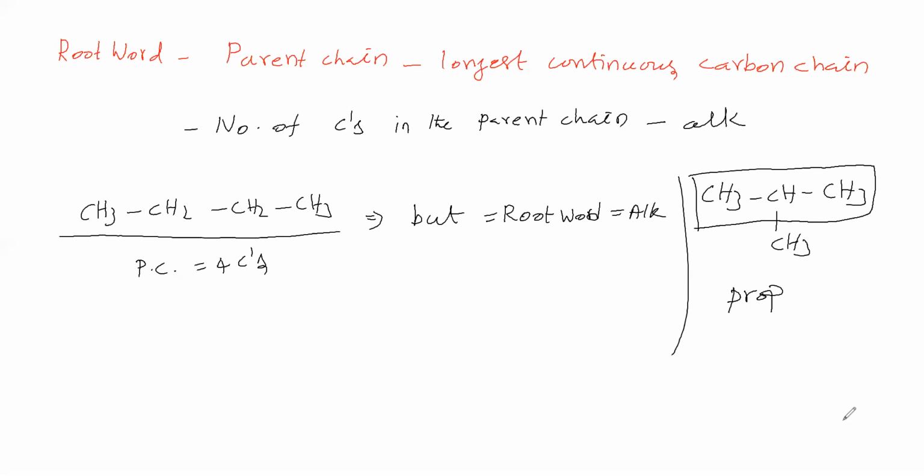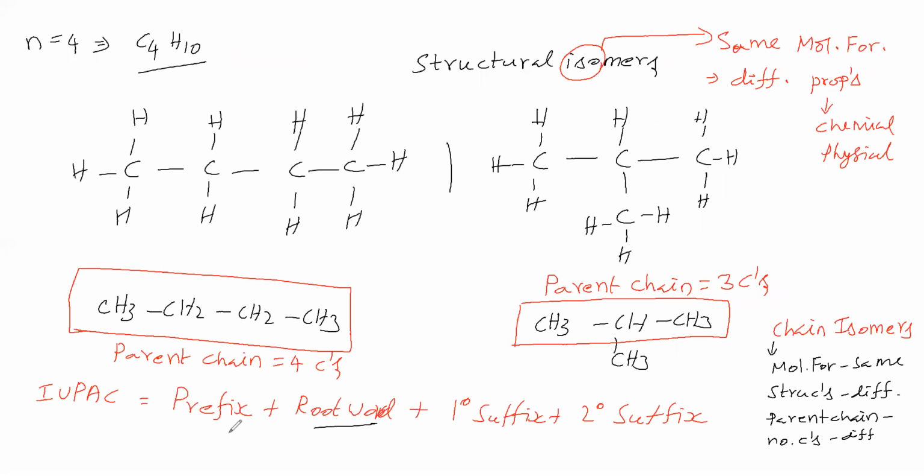So next, the root word is completed. Next, prefix. Prefix means the group which is away from the parent chain. The group which is not present in the parent chain will come under prefix.